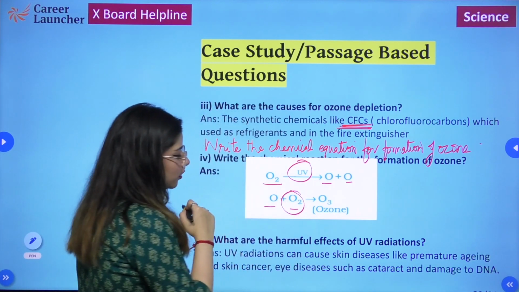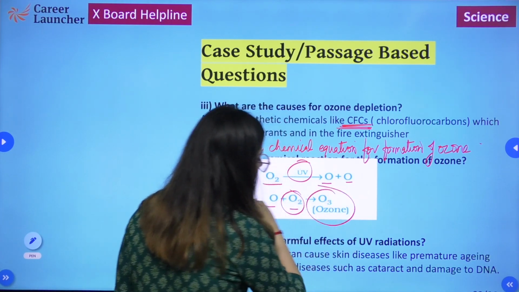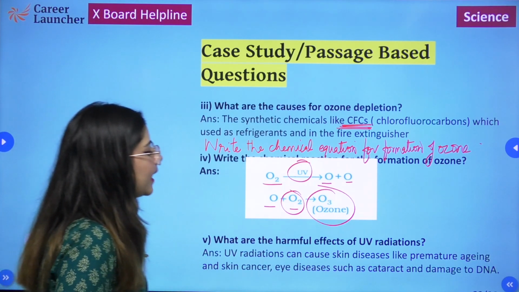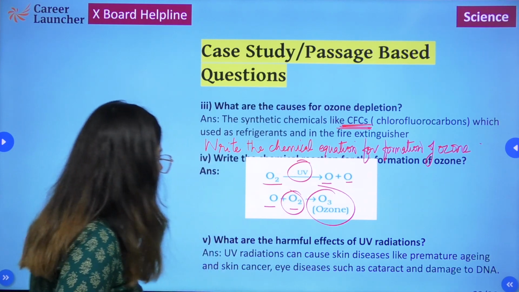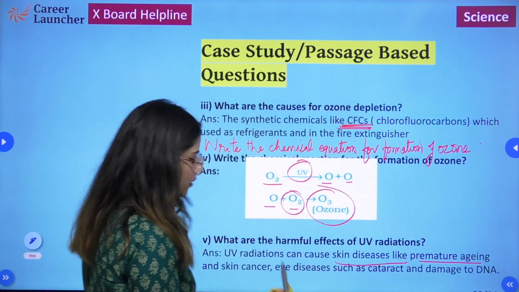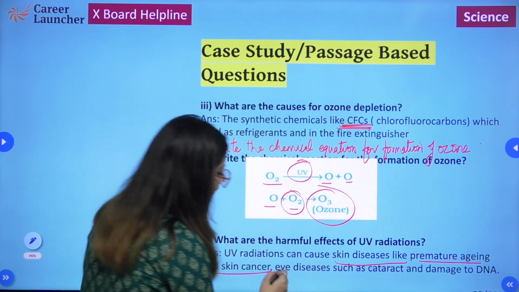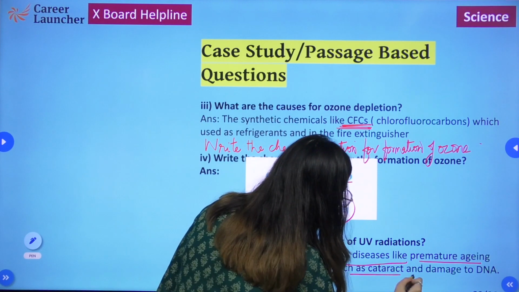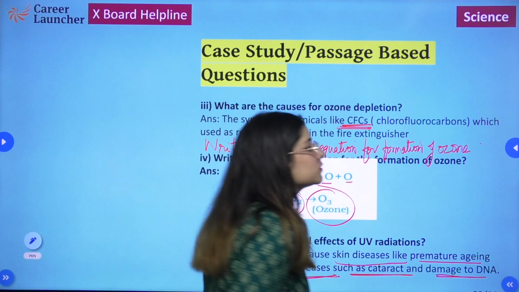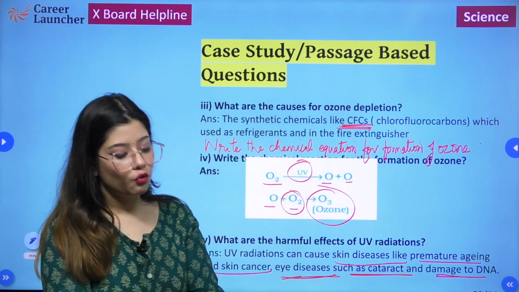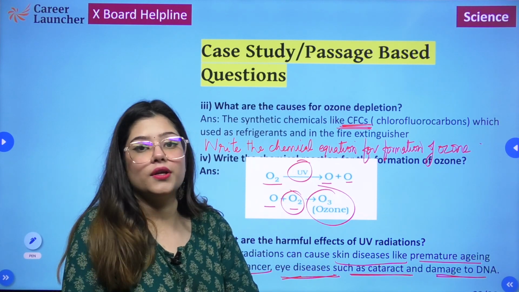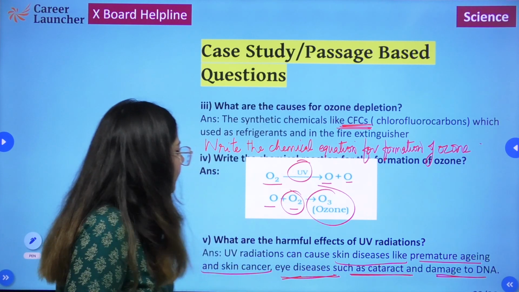This nascent oxygen, upon combining with molecular oxygen, gives us the ozone. Lastly, what are the harmful effects of UV radiations? UV radiations can cause skin diseases like premature aging and skin cancer, and it can also cause eye diseases such as cataract, and not only that, it can also cause damage to DNA. So UV can actually cause damage at the very genetic level as well, right?